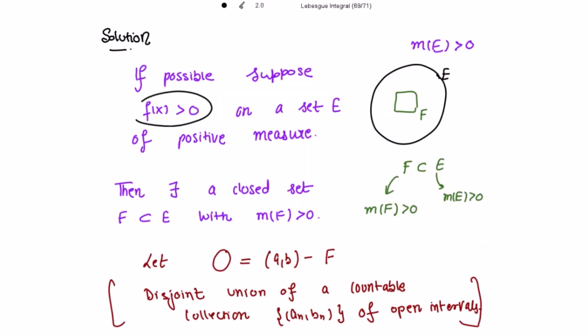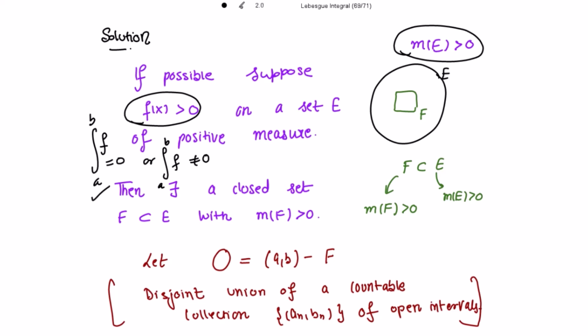Now f is strictly positive on the set E, so the integration of f from a to b can be equal to 0 or it cannot be equal to 0, right? Either the integration of f from a to b is non-zero or else it is 0.